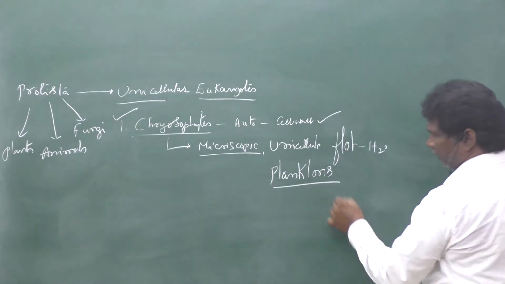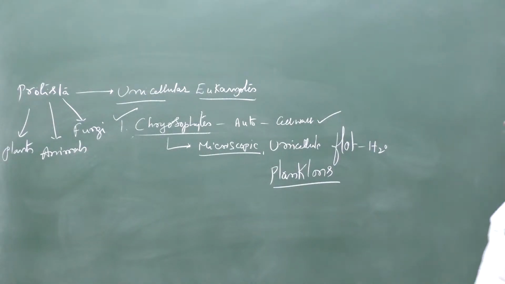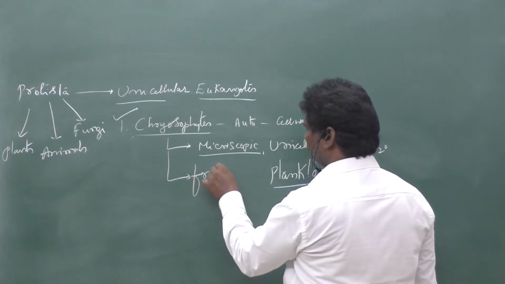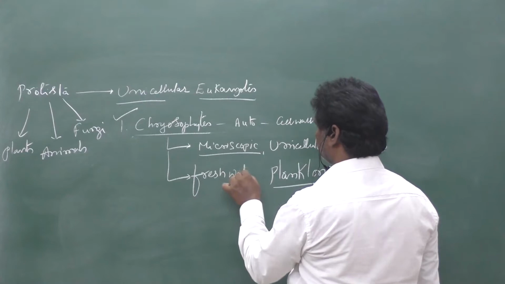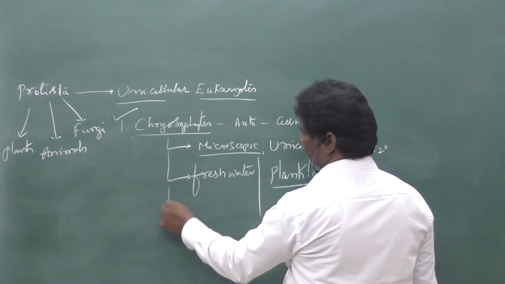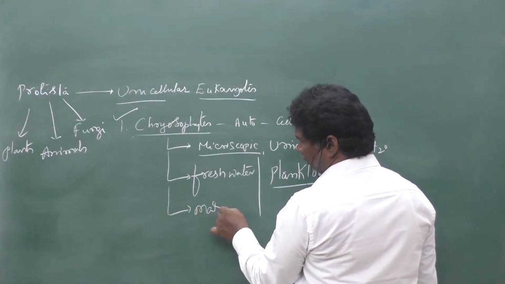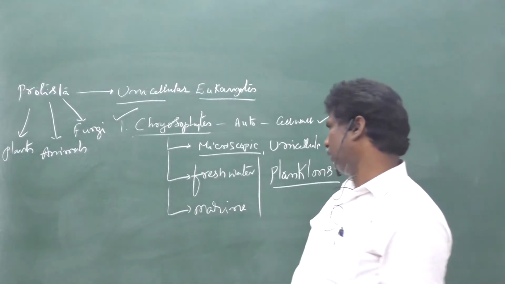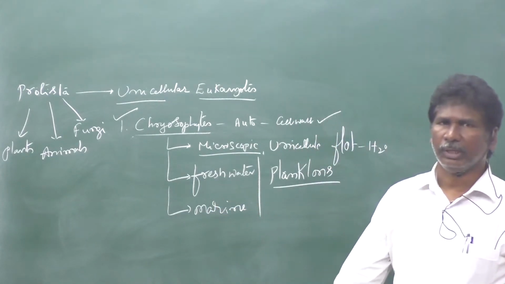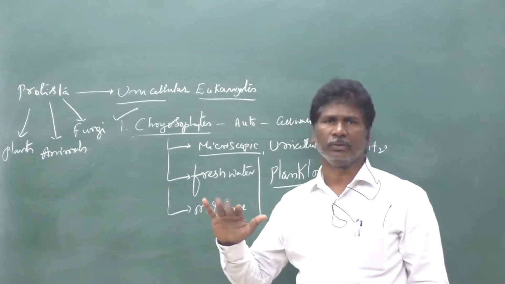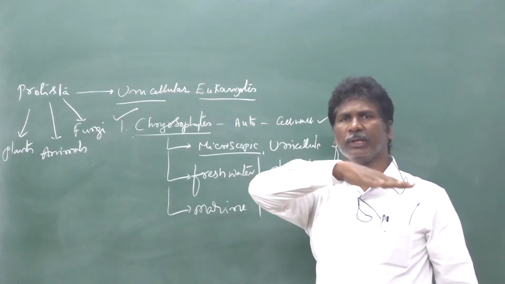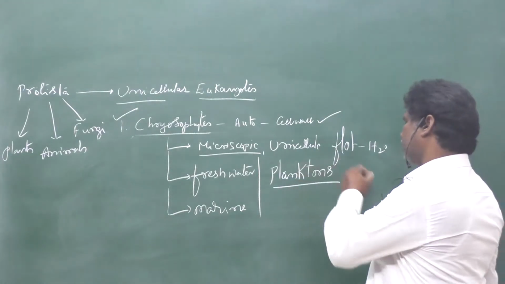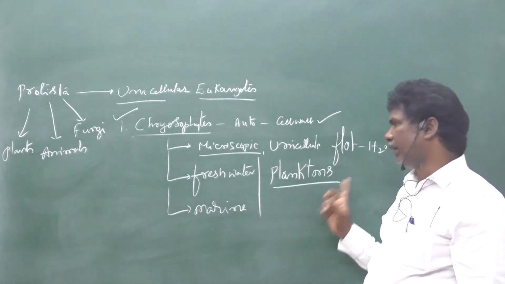They live only in aquatic environments, in both fresh water as well as marine water. Those are the unicellular microscopic organisms which float on the surface of water. So those are the planktons.